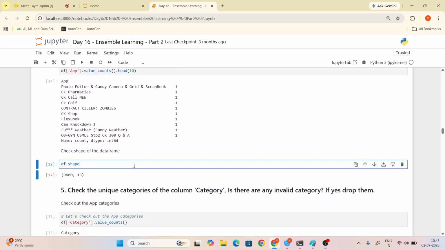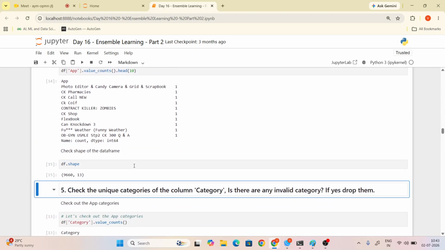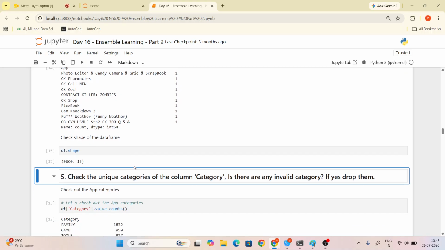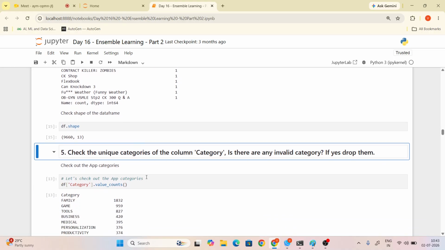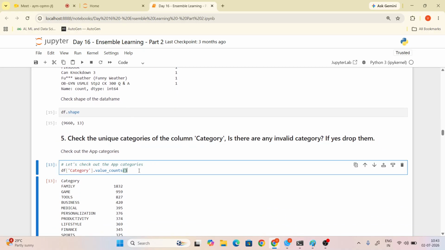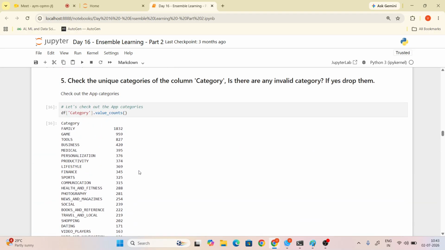So now you have checked the shape. Now tell me how many rows and columns are there? Before it was 10,841, now it's 9,660. Rows are reduced, columns are same. Yes, Alka.